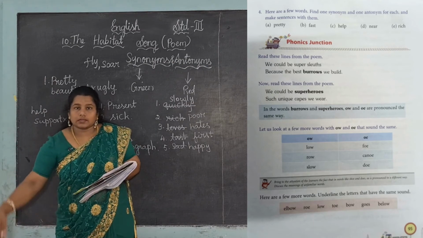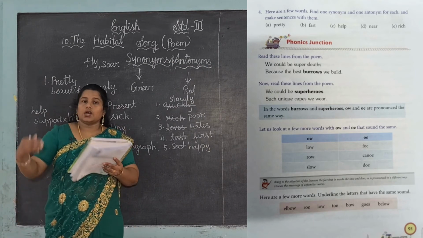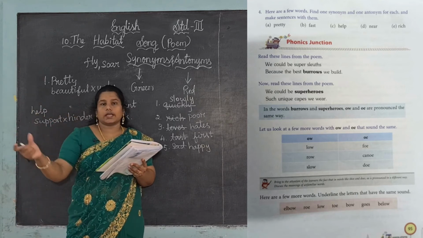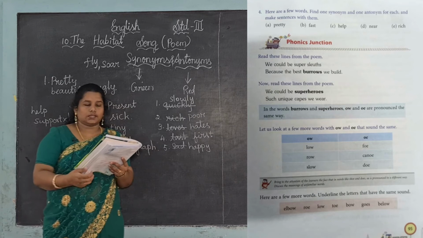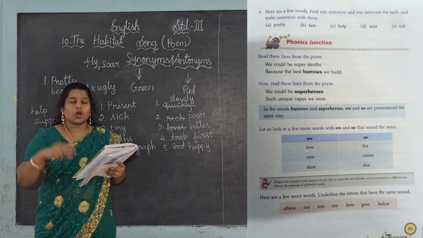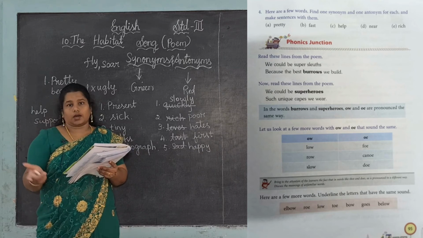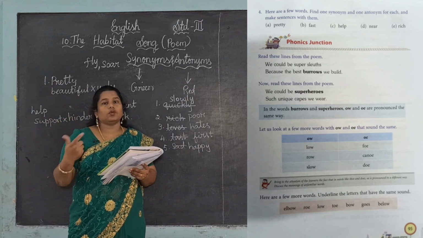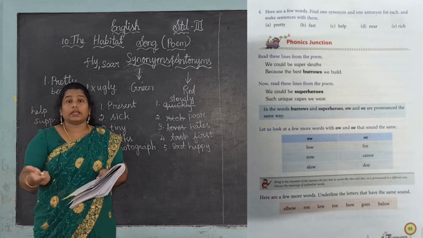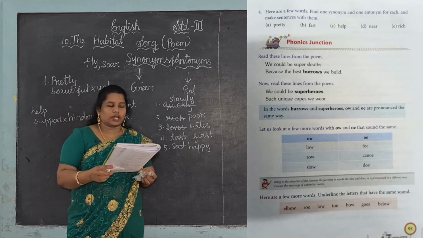Okay, next one. Near. Near means pakkathula, close. So the opposite, antonym, is far. For this close and far you want to give the sentence. Next, rich means wealthy. So the antonym for wealthy is poor. For wealthy and poor you want to give the sentence. If you try now, it is easy to write in the exam. So just try now.